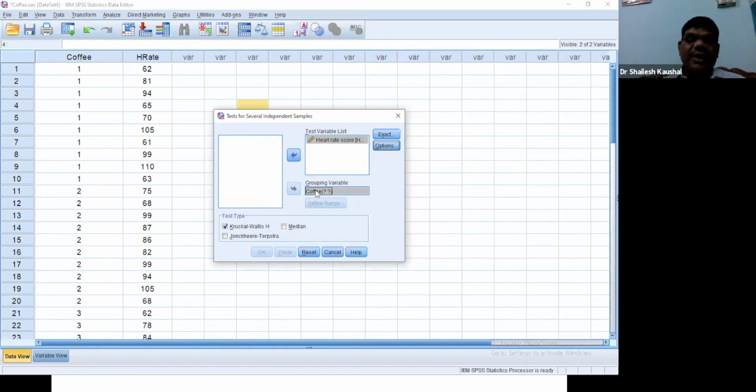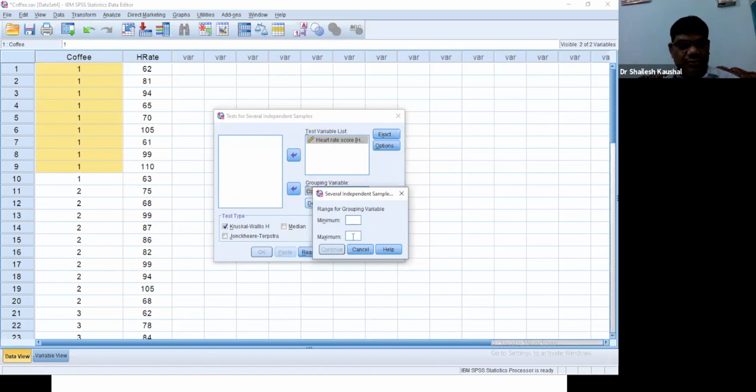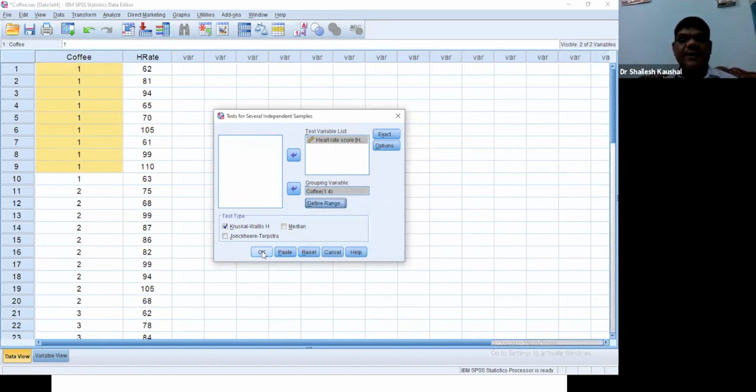So we will define the groups. There are four groups, 1, 2, 3, 4. So we will define our variable range 1 and 4. Is it clear? Continue, and then okay.